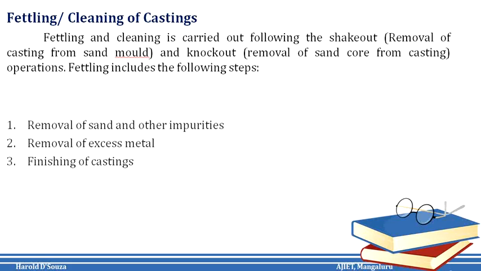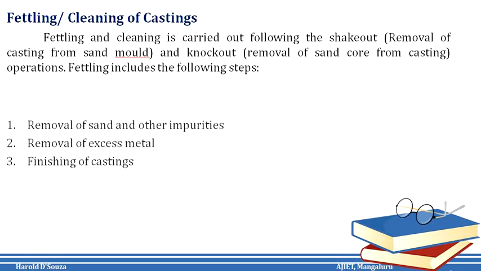Here, the rough casting removed from the mold consists of adhering molding sand, core sand, oxides, and scale, which has to be cleaned. This is achieved manually, mechanically, or by chemical means. Wire brush, files, and other tools are used in the manual operation, while air blasting, hydroblasting, or tumbling, etc. are the few equipments used in the mechanical operations.